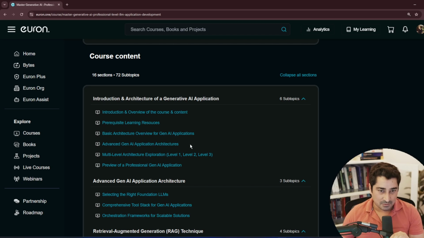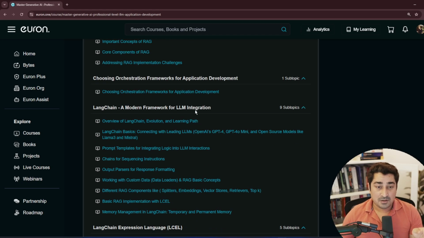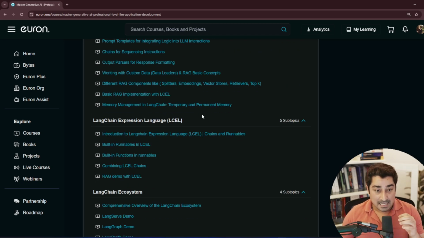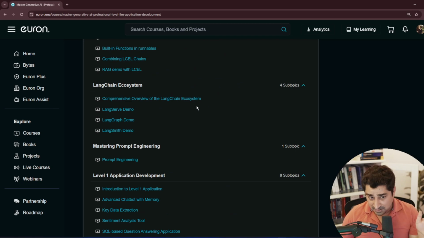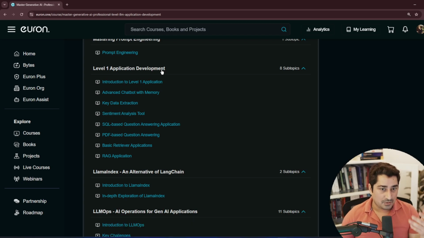We are talking about the architecture of a generative AI application, and then retrieval augmented generation, RAG, again in a practical way. We are talking about orchestration frameworks for application development, LangChain LLM application development, LangChain Expression Language, and the entire LangChain ecosystem. Here we are talking about application development, how you will be able to utilize all of these techniques which you are going to study in this course, and how you are going to apply all of these things in a very practical manner.